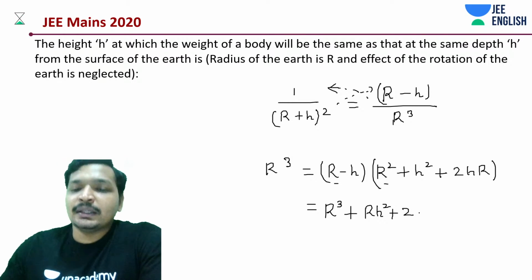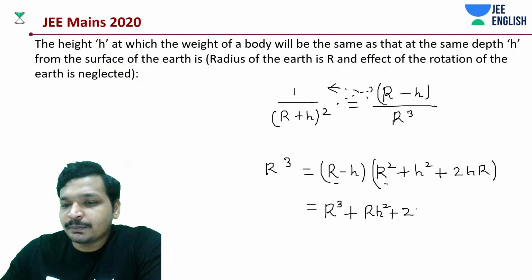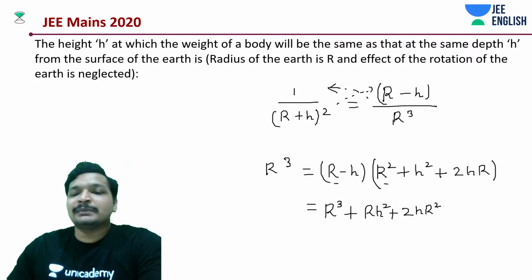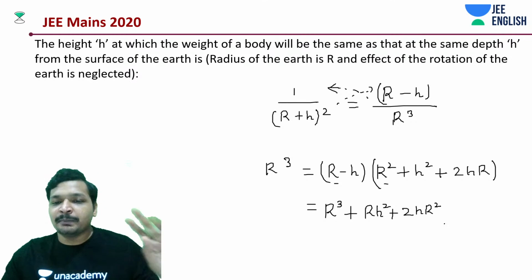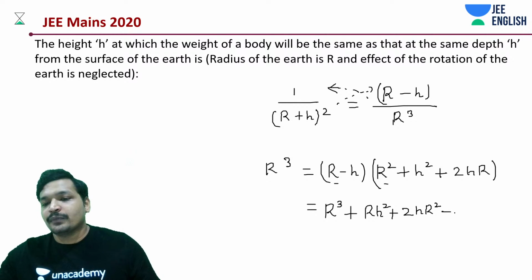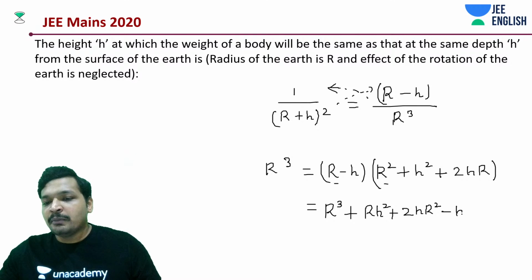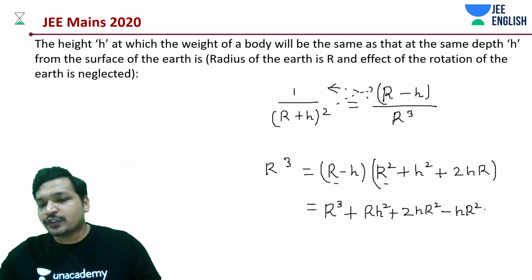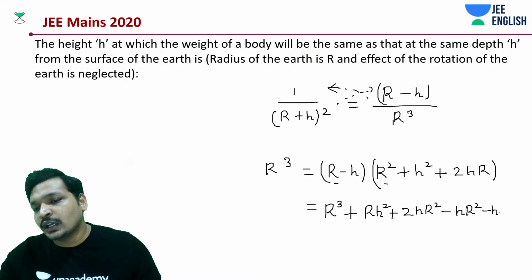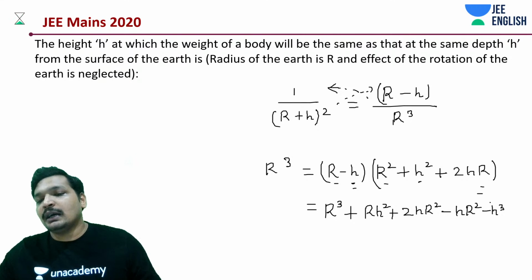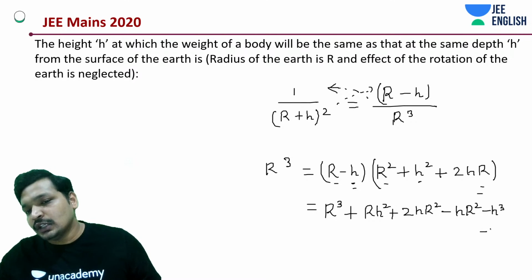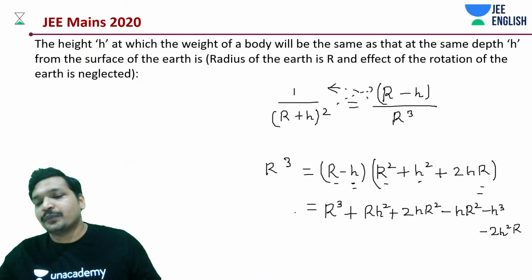This is the only place where mistakes happen, because you tend to mismatch h and r, or you miss out a power. Everything will go wrong. It's actually a very simple question, but this is the point where you have to be super careful. This is minus h cube, and then we have minus h square r and plus 2hr square, minus 2h square r, is equal to what?